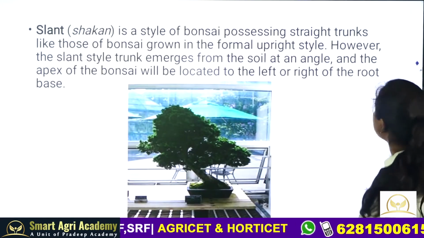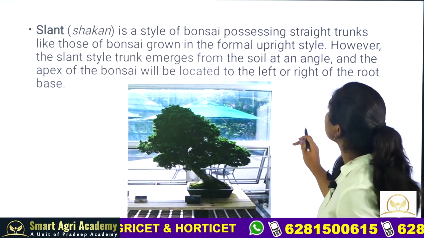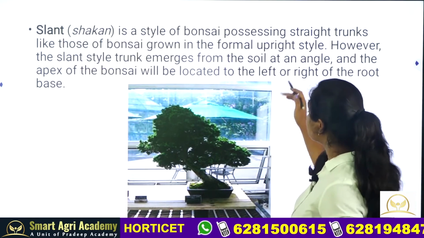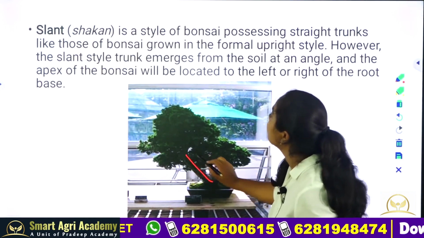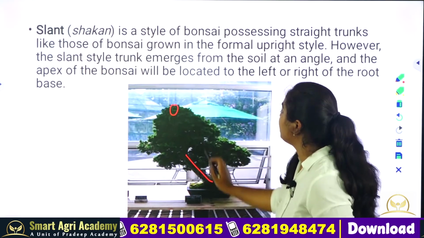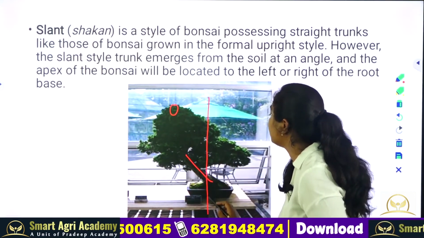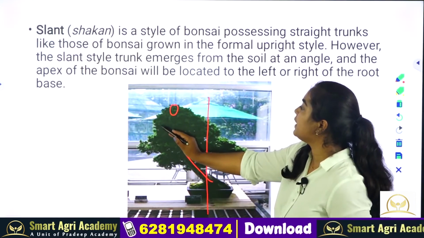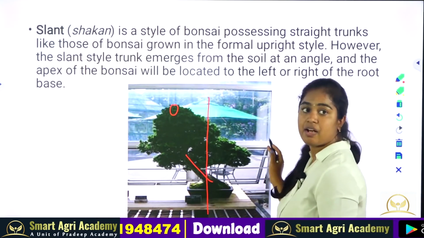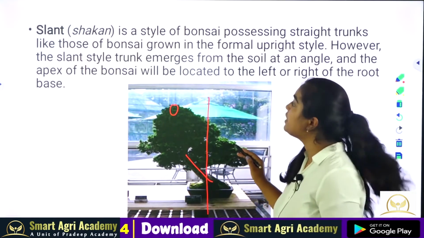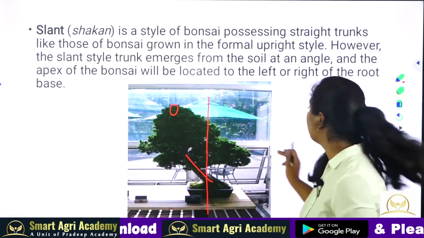In the slant style, or second style of bonsai, it also possesses a straight trunk, but the tip will be bending. From the center line, the tip will bend either towards the right side or left side. This is the slant style of bonsai.